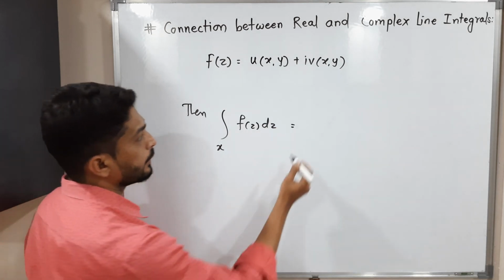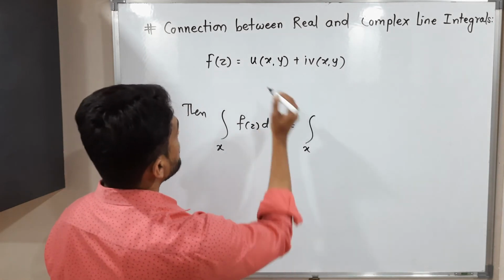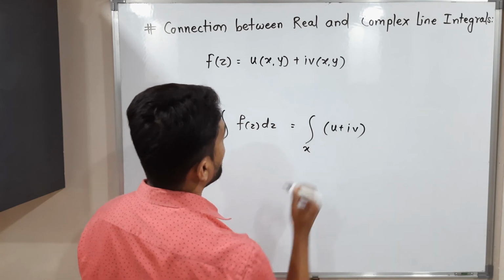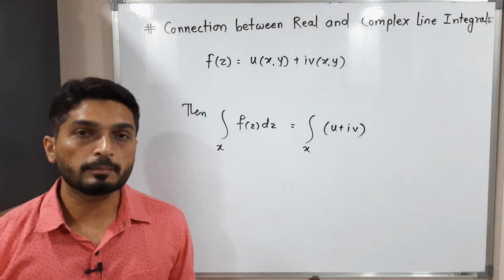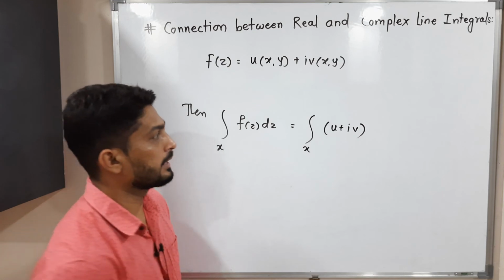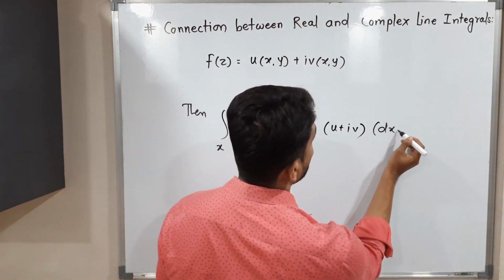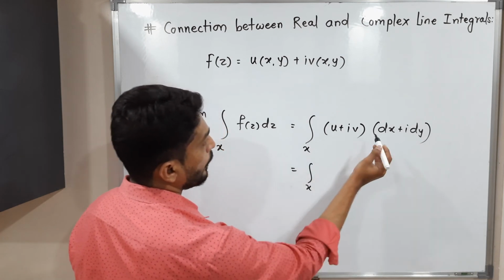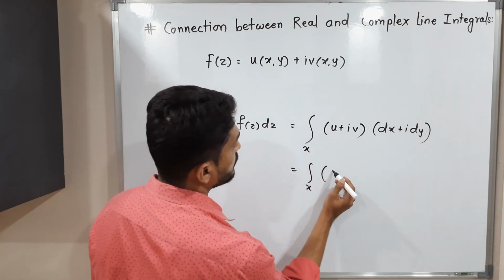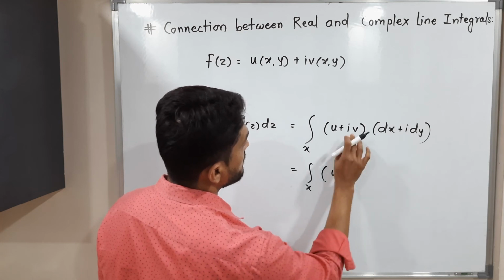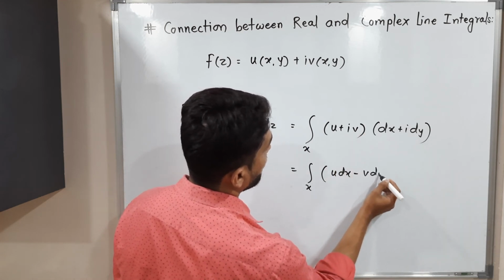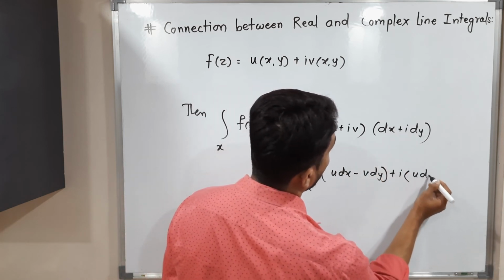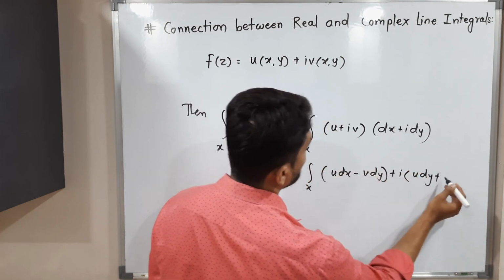So this is equal to integration over C. What is our f? Our f is nothing but u plus iv. You know that z is nothing but x plus iy. So dz will be dx plus I dy. Okay. So you know well how to take the product of two complex numbers. Okay. First into first, u dx minus second into second, v dy plus I. First into second, u dy plus second into first, v dx.